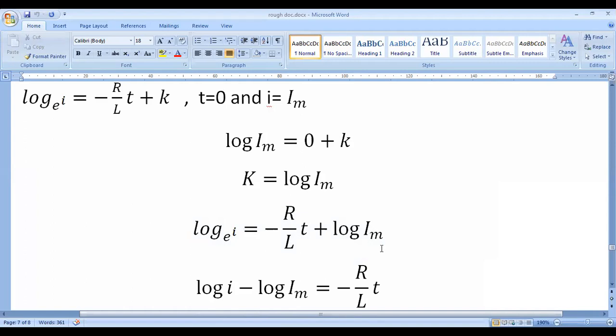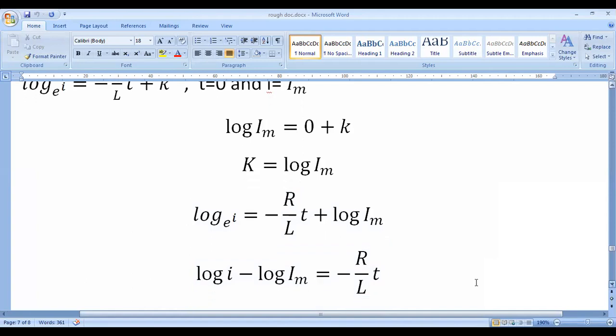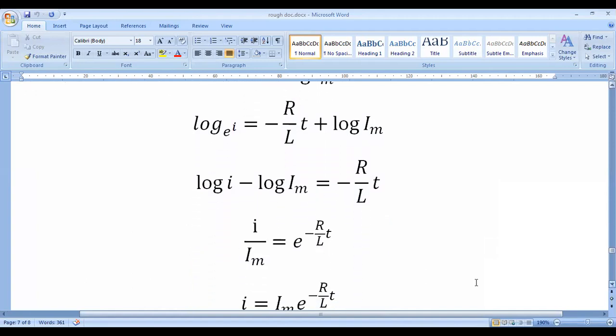Bring this log of Im to the left side, it becomes minus log Im, and from that we get log of I by Im is equal to minus R by L into t.